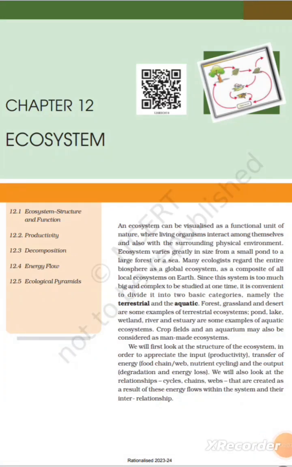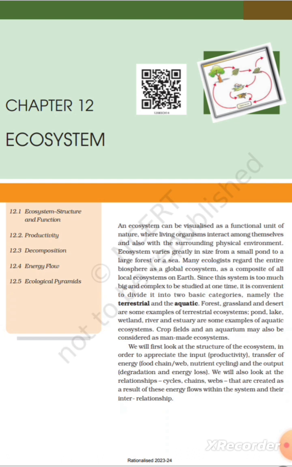Class 12, Chapter 12: Ecosystem. An ecosystem can be visualized as a functional unit of nature where living organisms interact among themselves and also with the surrounding physical environment. Ecosystems vary greatly in size from a small pond to a large forest or a sea.